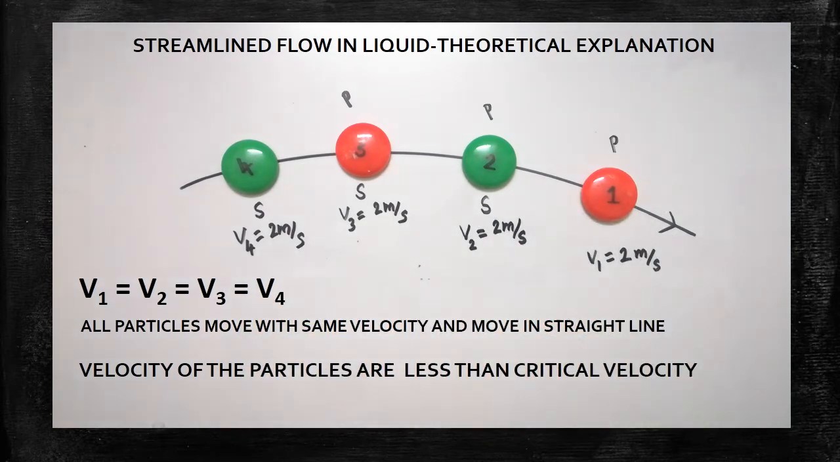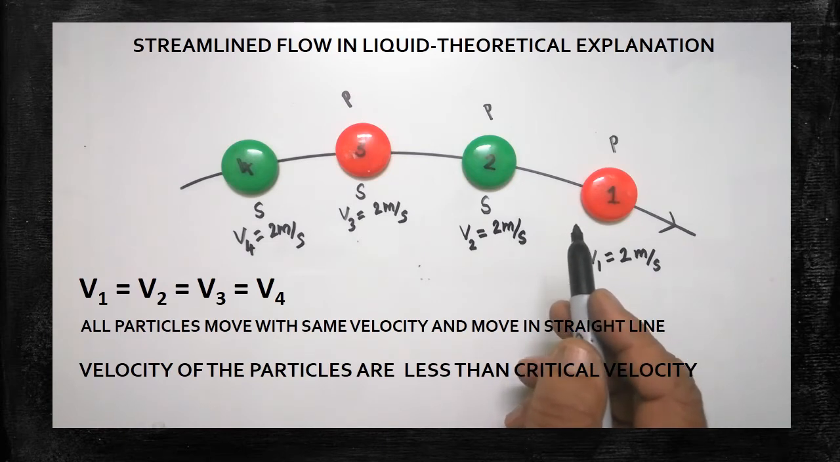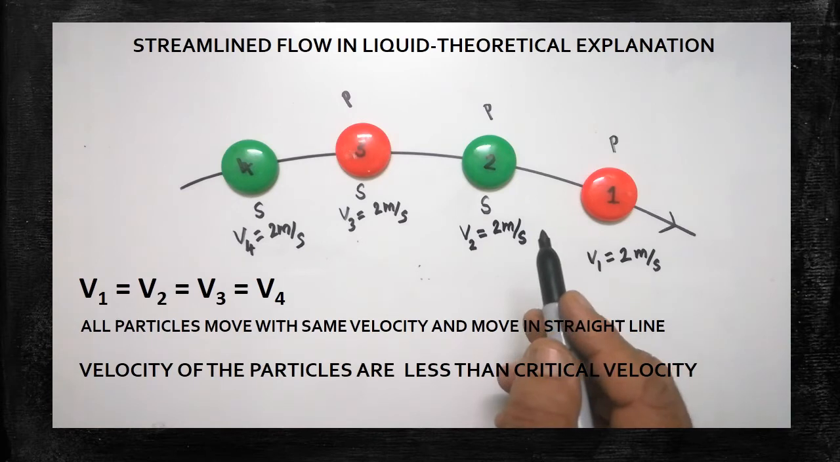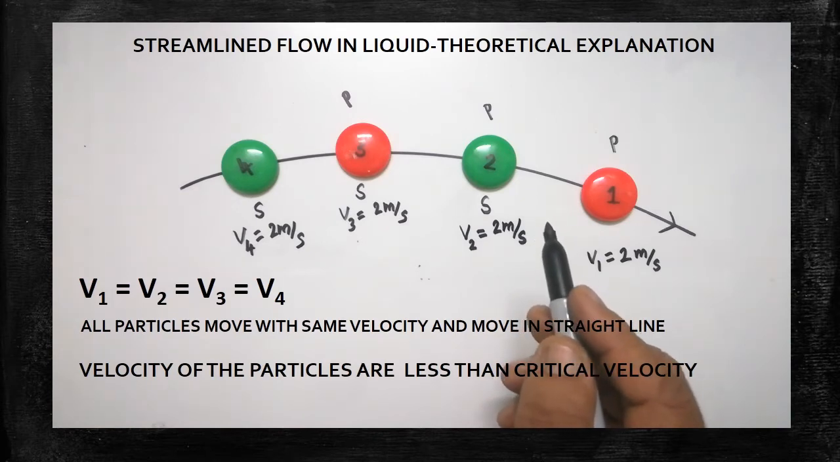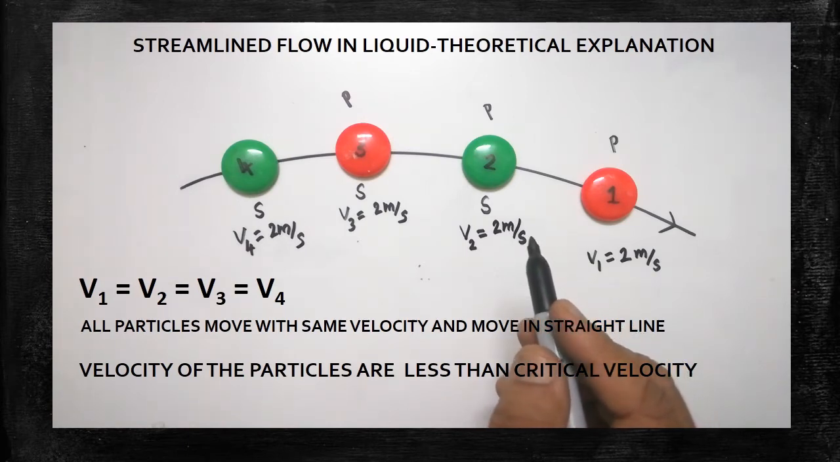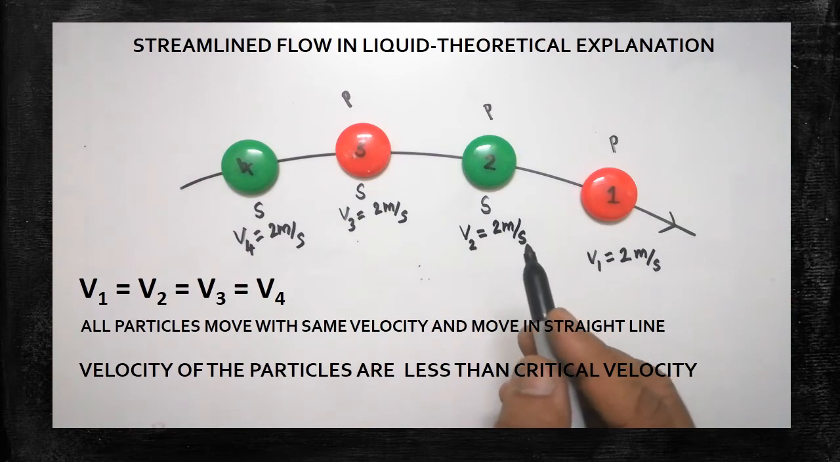Now we have to learn clearly what is the meaning of critical velocity. There is a term called critical velocity. The streamline flow is possible up to a certain velocity. So the flow of fluid is streamlined up to a certain velocity. If it exceeds that speed, it won't be streamlined. So the critical velocity is the optimum velocity up to which the flow will be streamlined. That you should know.